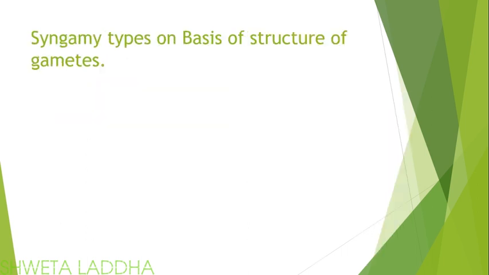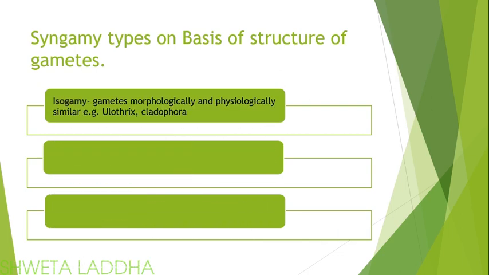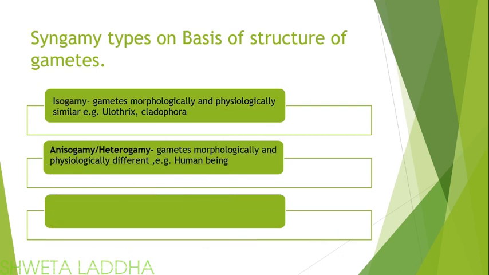Syngamy types on basis of structure of gametes. Depending upon the structure of gametes, syngamy is of three types: isogamy, anisogamy, and hologamy. Isogamy is where gametes are morphologically and physiologically similar. Example, Ulothrix, Cladophora.